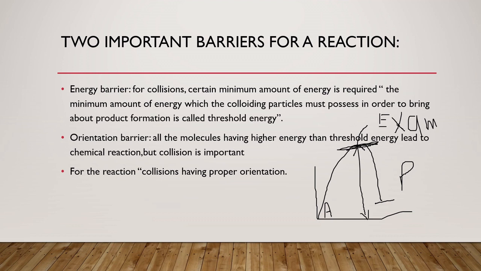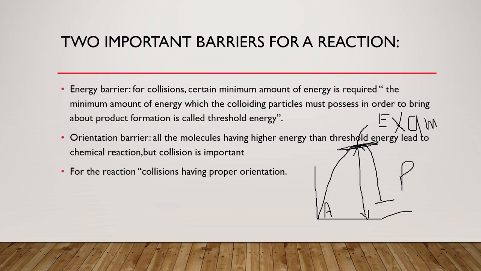Of 50 atoms, not all 50 will take part in the formation of product. Why? Because some of them are not using their threshold energy, some of them are not working hard. So only a fraction of molecules is available to cross the energy barrier for the formation of product. I am taking this example. This is the energy barrier.